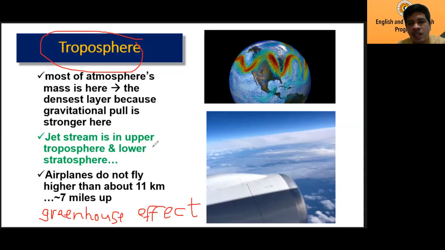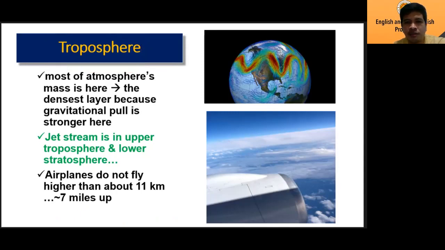But if the presence of carbon dioxide increases, there will be more heat trapped inside. Again, we will have global warming, climate change. If that continues to increase, climate change will continue also. So that is the greenhouse effect.